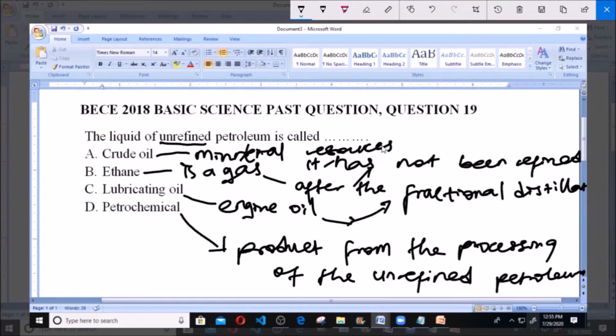So the liquid of unrefined petroleum is known as crude oil. Crude oil is a mineral resource found in certain places like Nigeria. Nigeria is known to be a major place where crude oil can be found. So the liquid of unrefined petroleum is known as crude oil. So A is our answer, crude oil.